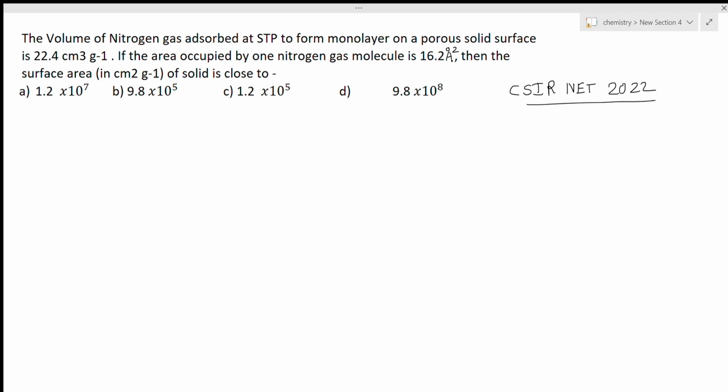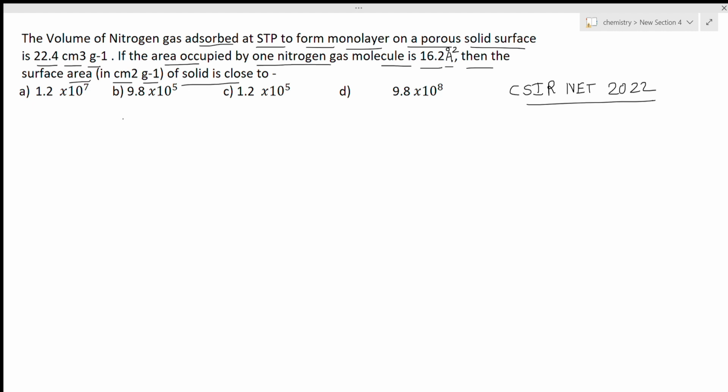What is the question? The volume of nitrogen gas adsorbed at STP to form a monolayer on a porous solid surface is 22.4 centimeter cube per gram. If the area occupied by one nitrogen gas molecule is 16.2 angstrom square, then the surface area in centimeter square per gram of solid is close to. So it is given that the volume of nitrogen gas adsorbed at STP to form a monolayer is 22.4 centimeter cube per gram.